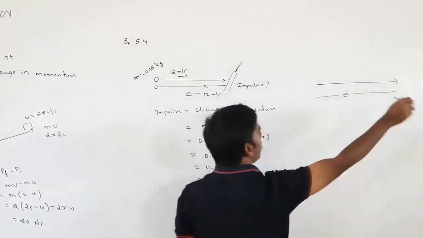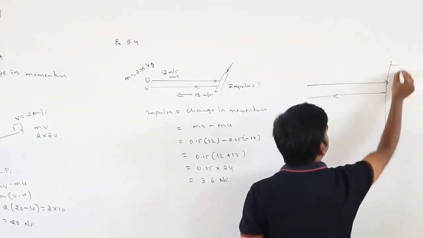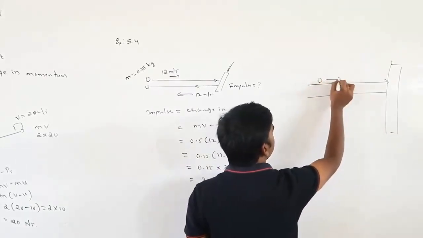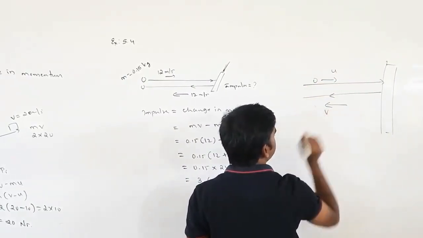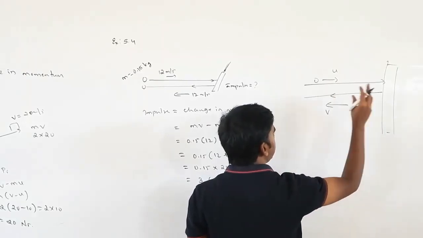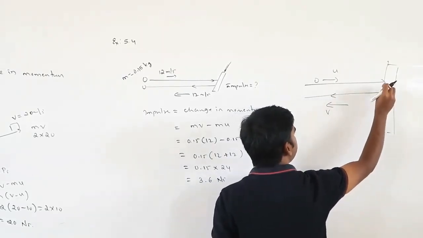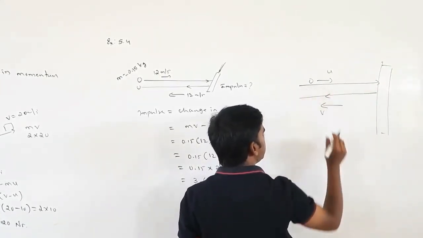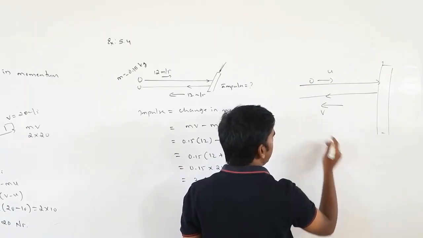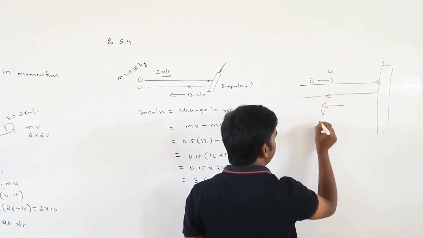Suppose if you throw a ball, its velocity is in this direction. So while coming back, its velocity will be what? Its velocity will be v. So that is why the impulse given by the wall to the ball is what? You can take this as negative or this as negative. Whatever, I will make v as negative.